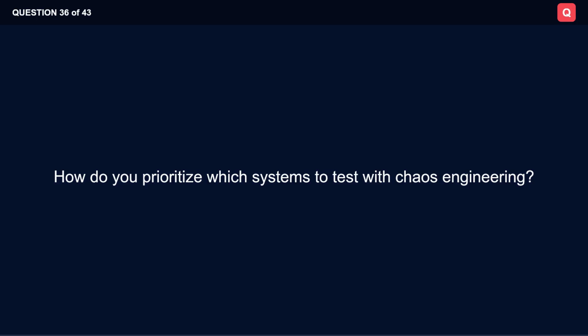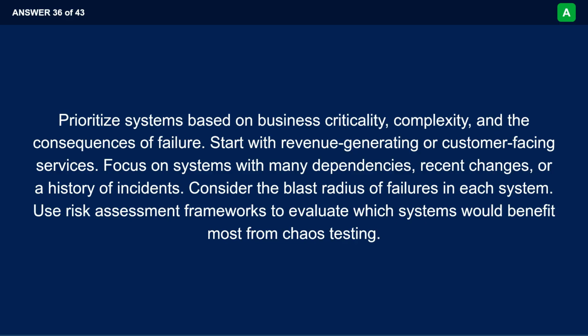How do you prioritize which systems to test with chaos engineering? Prioritize systems based on business criticality, complexity, and the consequences of failure. Start with revenue-generating or customer-facing services. Focus on systems with many dependencies, recent changes, or a history of incidents. Consider the blast radius of failures in each system. Use risk assessment frameworks to evaluate which systems would benefit most from chaos testing.